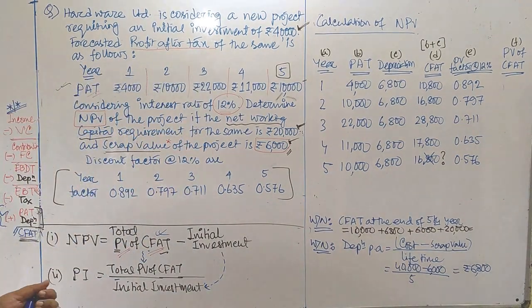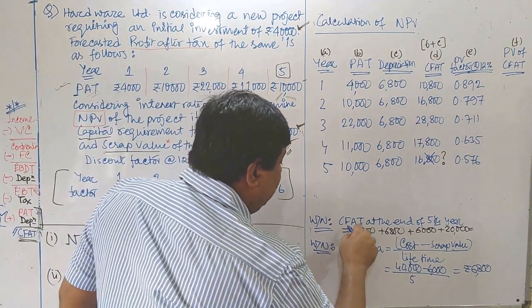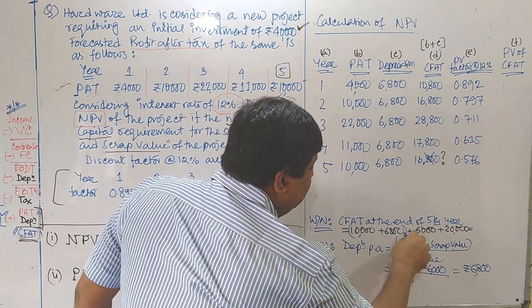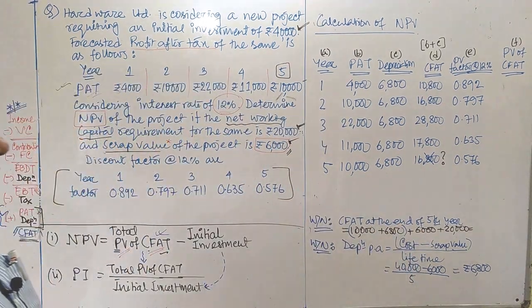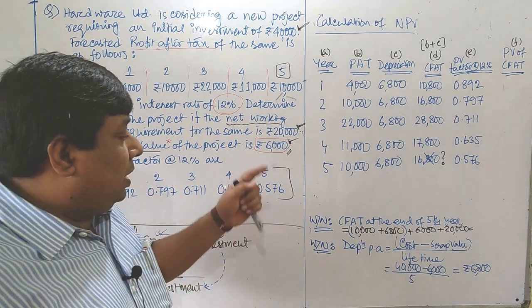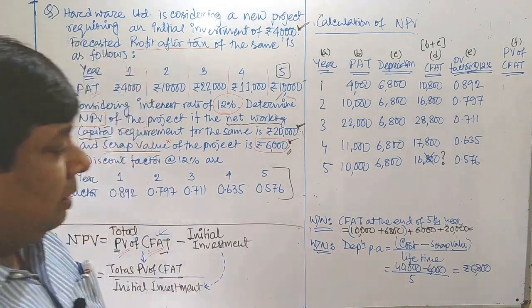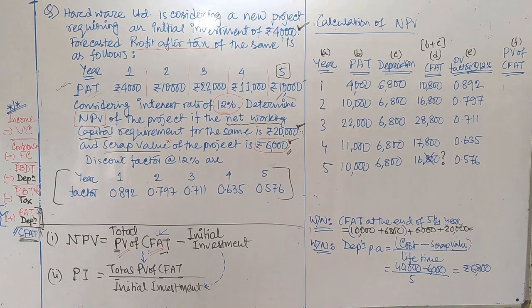In other years we just consider our PAT and depreciation. But at the end of the fifth year, there is an opportunity to get back 6,000 rupees as scrap, and similarly 20,000 rupees as a part of working capital. Now you sum up: 16,800 plus 6,000 plus 20,000, getting 42,800 as a total.